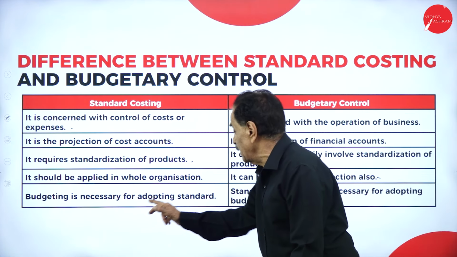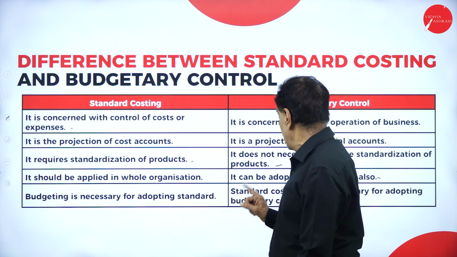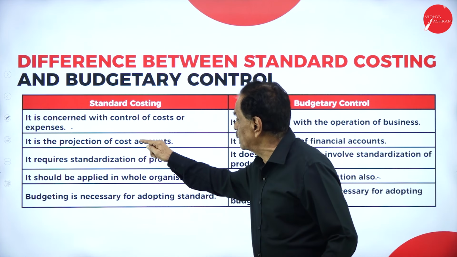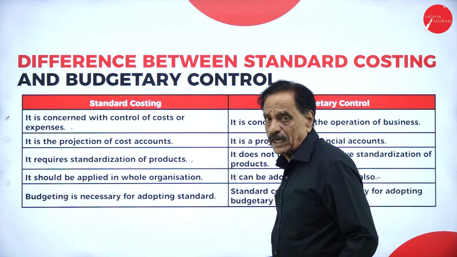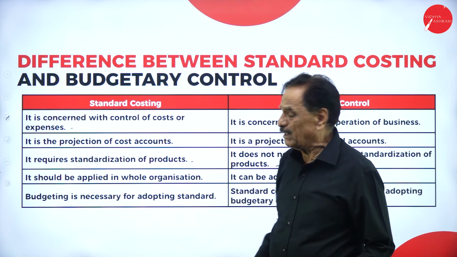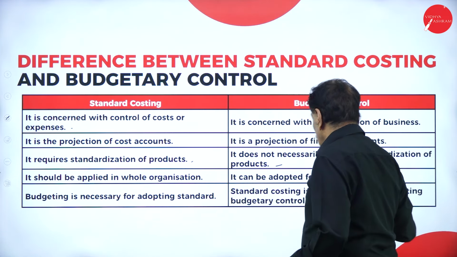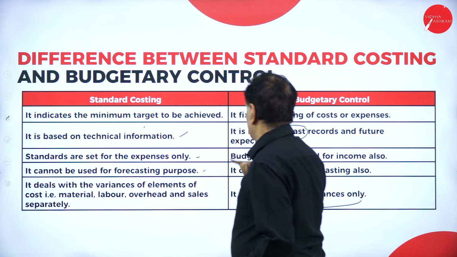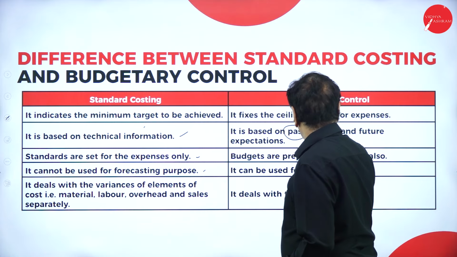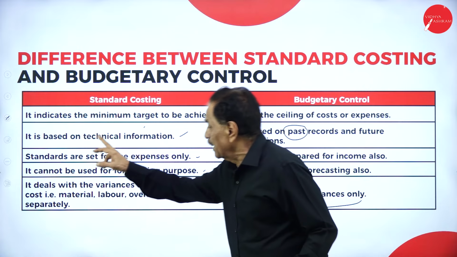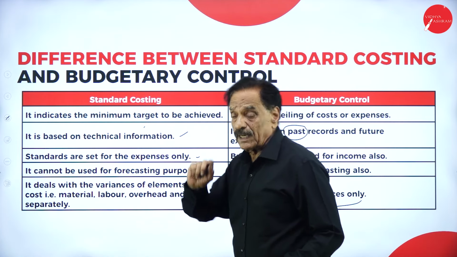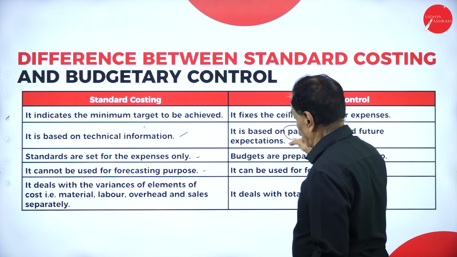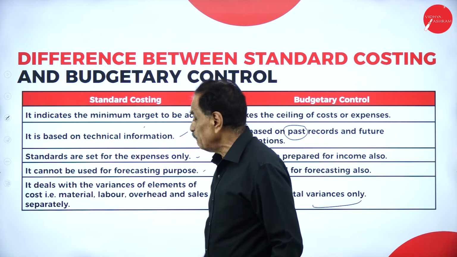Budget is necessary for adopting standard costing, whereas standard costing is not necessary for a budget. Standard costing is based on technical information; budgeting is based on past record and future expectation.